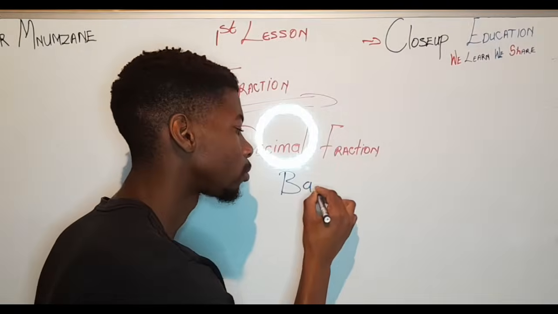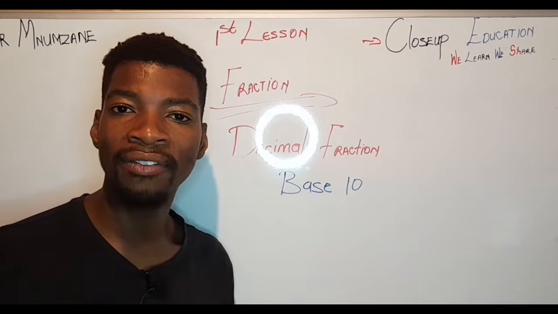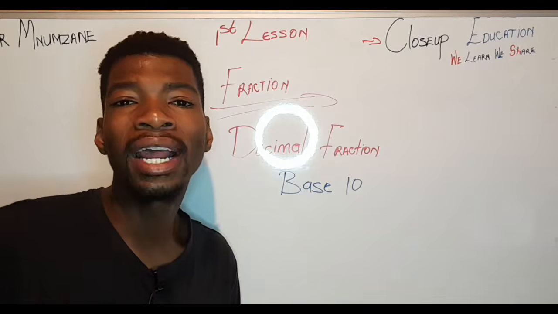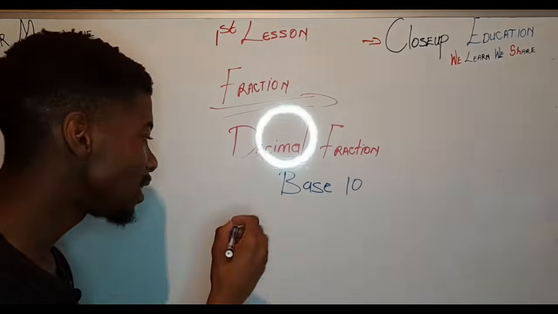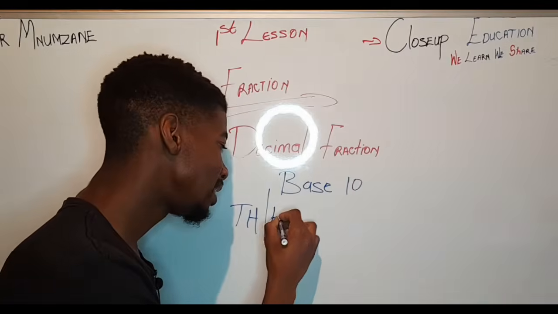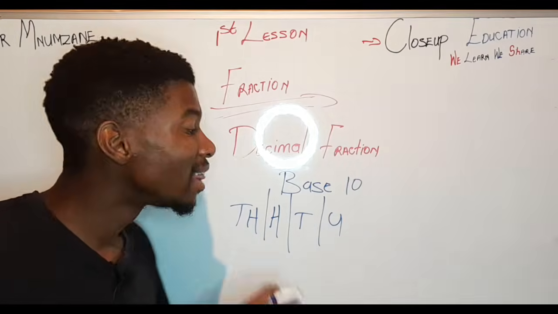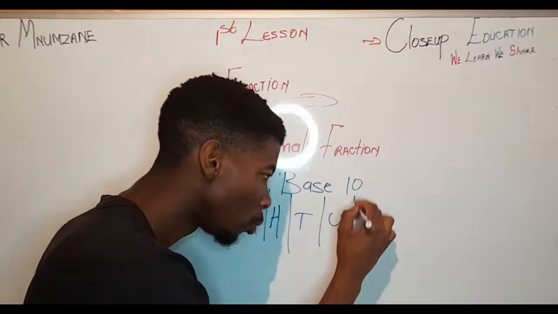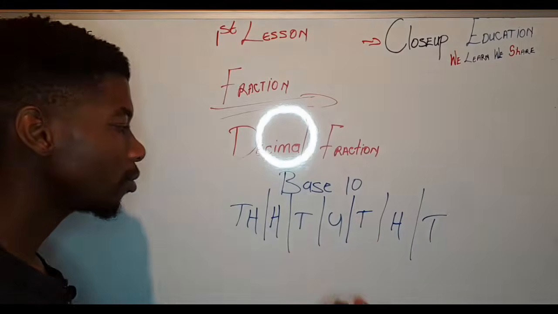The base 10 system. If you did grade 10 or grade 7, you remember what base 10 is. A base 10 consists of thousands, hundreds, tens, and units. But because you are a matriculant, this continues after the decimal with our tenths, our hundredths, and our thousandths.